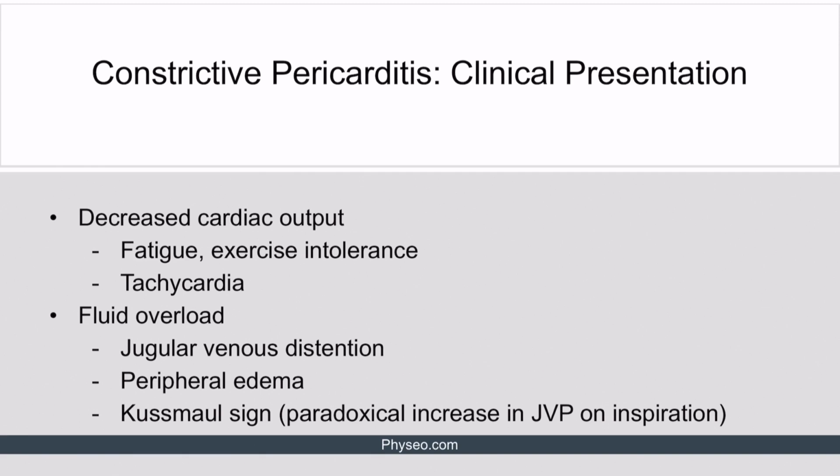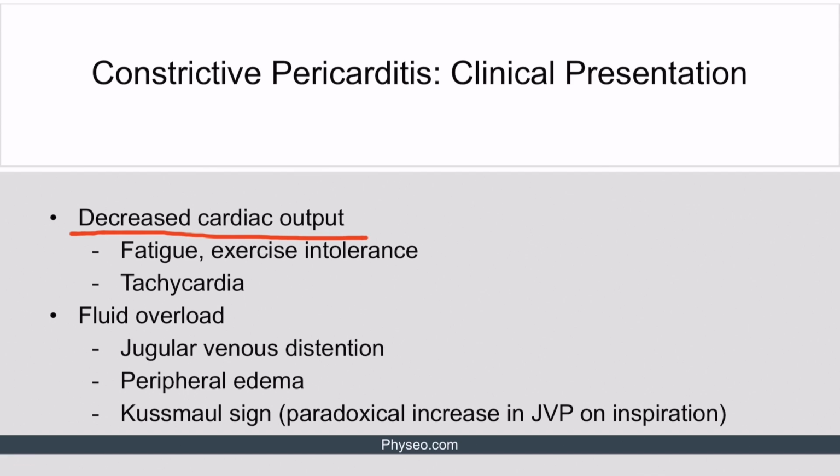Let's talk about clinical features of constrictive pericarditis. Narrowing of the pericardial cavity due to scarring causes decreased diastolic heart filling. This is because the pericardium is stiff and non-compliant. Decreased diastolic heart filling results in decreased stroke volume and cardiac output. Signs caused by decreased cardiac output include fatigue and exercise intolerance.